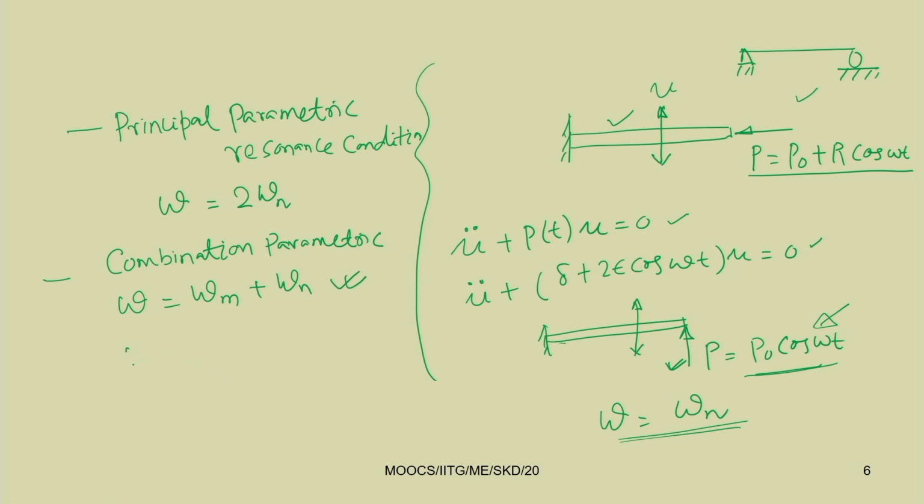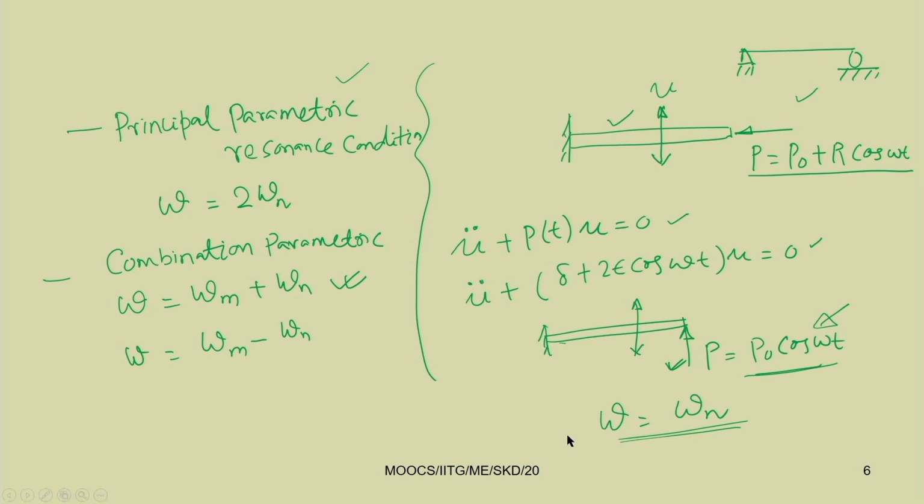Another one is omega equal to omega m minus omega n, which is combination parametric resonance of the difference type. Here m and n can take any number, 1, 2, 3, 4, depending on the natural frequencies of the system. You have observed that in parametrically excited systems, the resonance conditions occur away from the natural frequency.